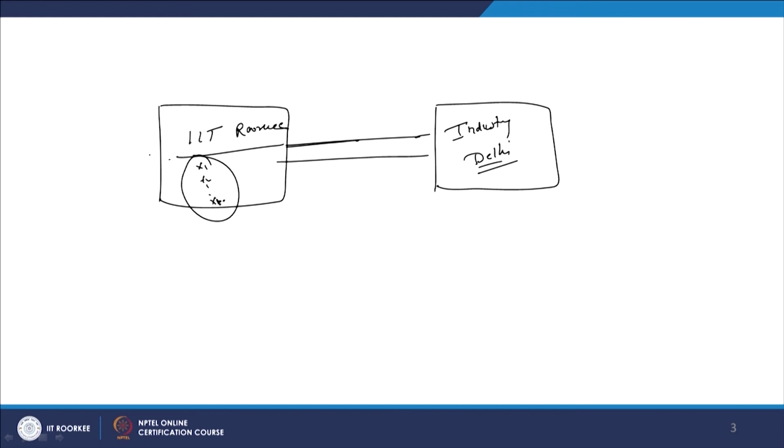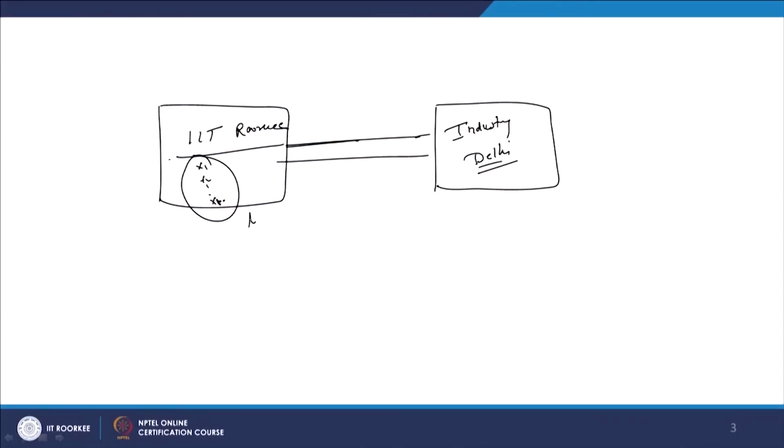So, the 10 states or 10 students are present in IIT Roorkee before travelling, and now we have started travelling from IIT Roorkee to some industry at Delhi, which is in India. So, at t equals, say, 5, it has started and it has to reach at some time.